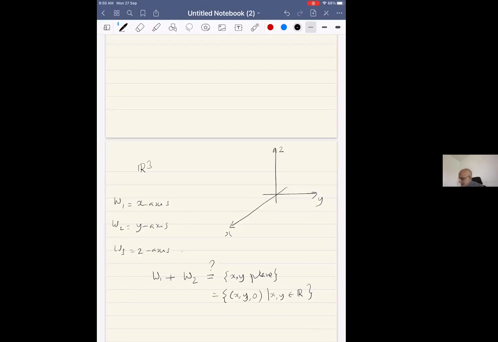So let me give this a name. Actually, let me change the notation a little bit.